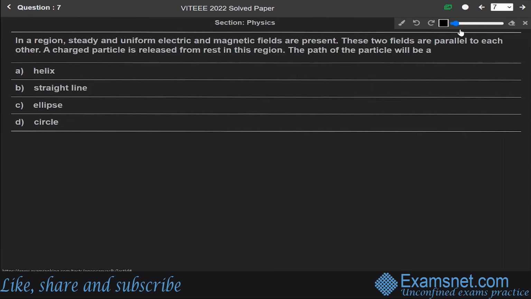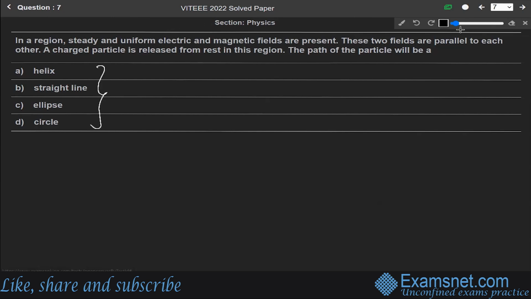Now, moving towards our next question 7. In a region, steady and uniform electric and magnetic fields are present. These two fields are parallel to each other. A charged particle is released from rest in this region. The path of the particle will be, okay. So we have to find the path of the particle.